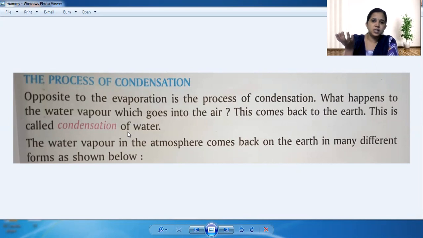So, because of the excess heat of the sun, whatever water is there in the ponds, lakes, rivers, the water will get evaporated. So, after going up in the sky, the water will cool down, and we'll get that in the form of rain. So that is called condensation of water. The water vapor in the atmosphere comes back on the earth in many different forms as shown below. So as I said, the water vapor in the atmosphere again comes back to the earth. Okay. So it comes back on the earth in different forms.